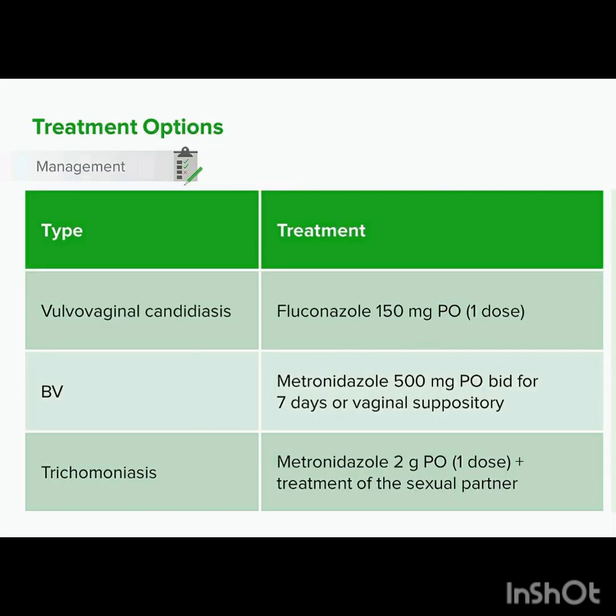So, how do we treat these patients? For vulvovaginal candidiasis, we typically do fluconazole, 150 milligrams by mouth, just one dose, and almost always they'll get better. For bacterial vaginosis, we may do metronidazole, 500 milligrams by mouth twice a day for 7 days. Or alternatively, with fewer side effects, we can do a vaginal suppository of metronidazole. For trichomoniasis, we would give Flagyl, and we would give a 2-gram single dose. That usually does the trick.